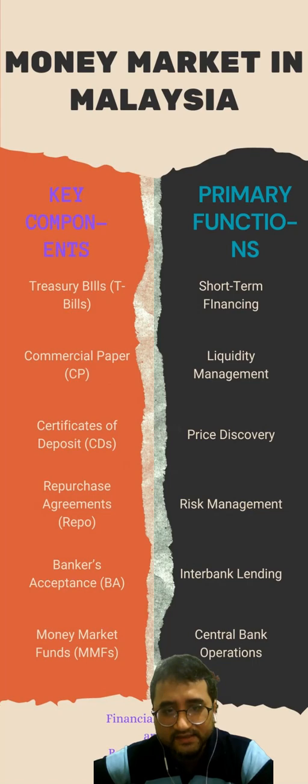Bankers' acceptances (BAs). BAs are short-term instruments that arise from commercial transactions. They are typically used in international trade to facilitate financing of goods and services. BAs represent a bank's unconditional promise to pay a specified amount at a future date.